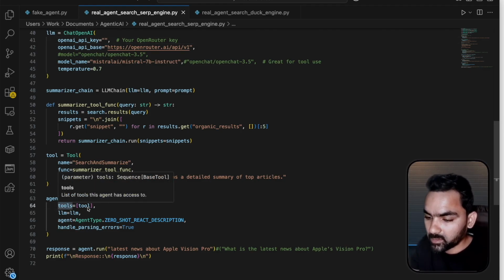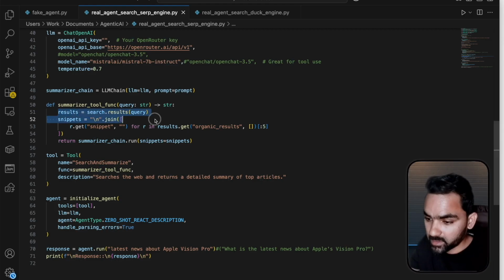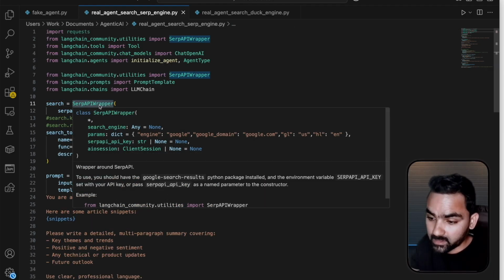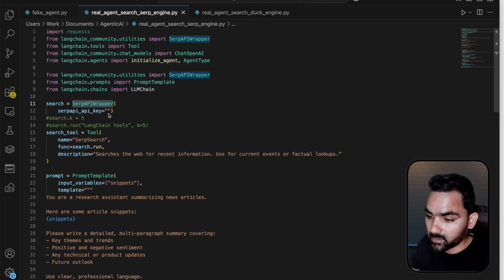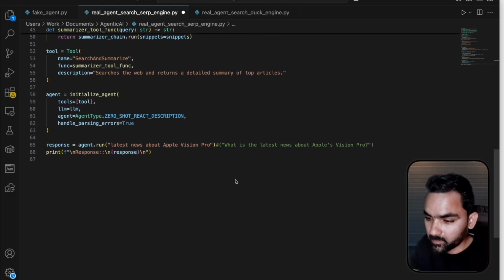So basically the tool is actually the search and summarize tool function. And here we have a search object which fetches the result for a given query. This search is a SERP API wrapper, which should be initialized with an API key. So here we need to give the token. If you're trying out the SERP API wrapper, you need to register and get a license key. And let's go back to the initialization part.